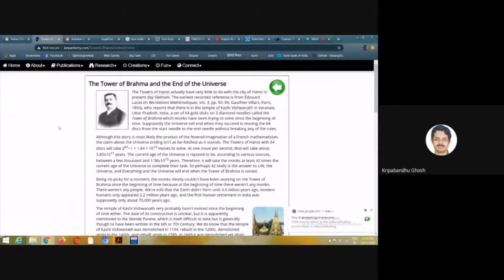A legend goes that when the universe was created, some saints in heaven asked Lord Brahma, who, as you may know, is the creator of the universe, how long this universe was going to last.